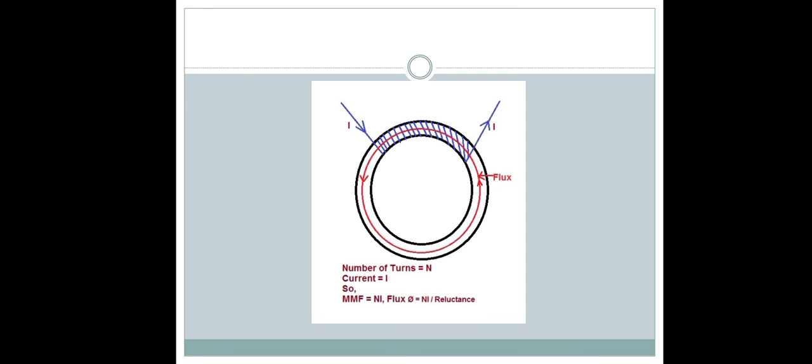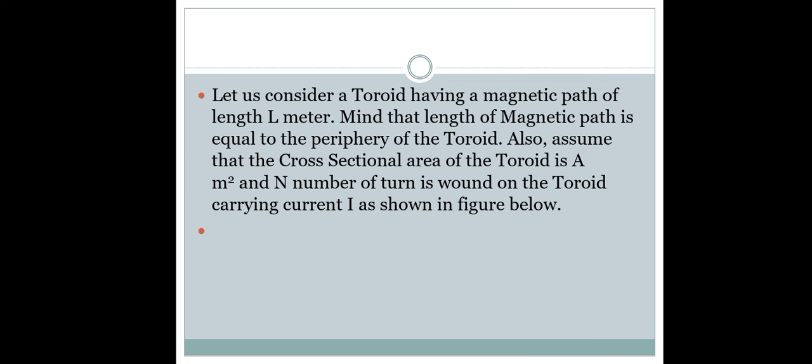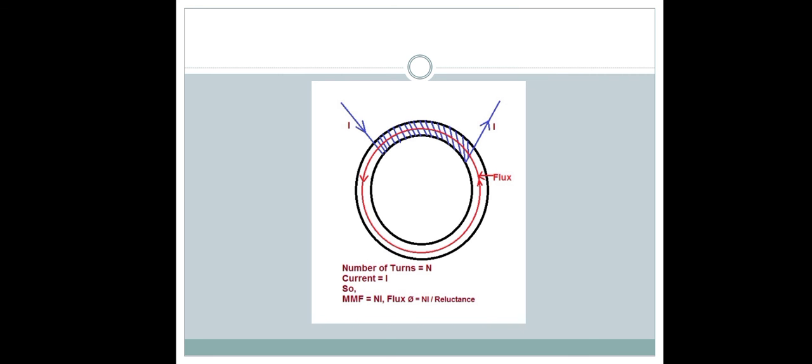A current I is created, and the length of the magnetic path is equal to the periphery of the toroid. It is also assumed that the cross sectional area of the toroid is in square meters, and N is the number of turns wound on the toroid. Then the magnetic flux is created in these circuits of power electronics.